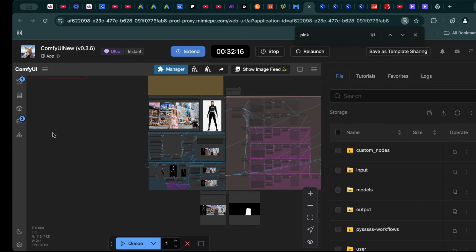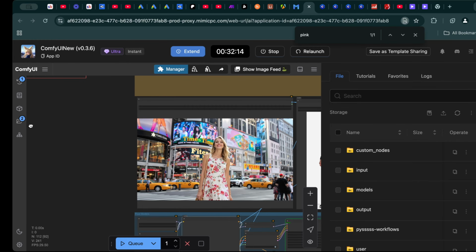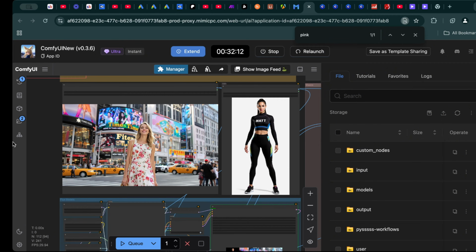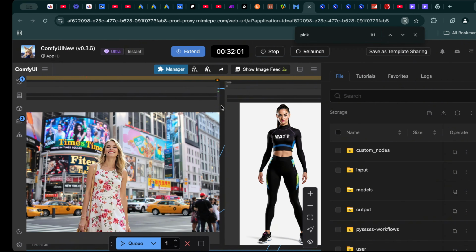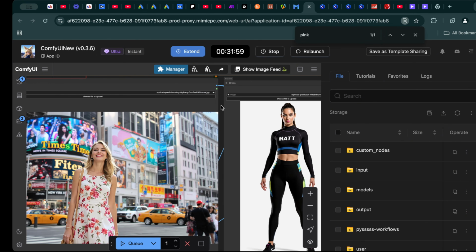Let's get started. This is the workflow interface where the magic begins. On the left side, you'll find the upload section for your subject image. This is where you'll add the base photo that will transform. It could be a person, an object, or even a dynamic scene, anything you want to modify with our AI tools. On the right side, there's an upload section for the clothing image or pattern that you want to apply. Think of this as the design element that brings your vision to life.